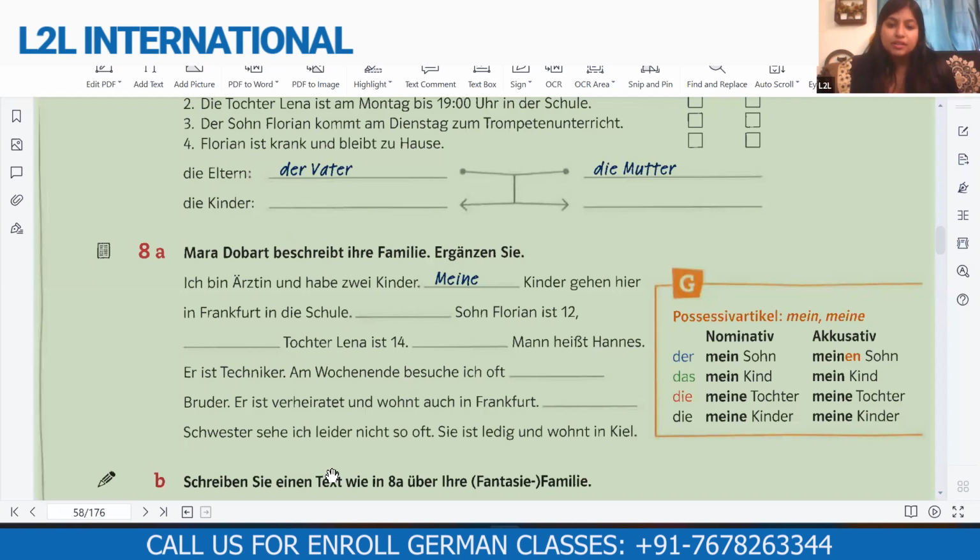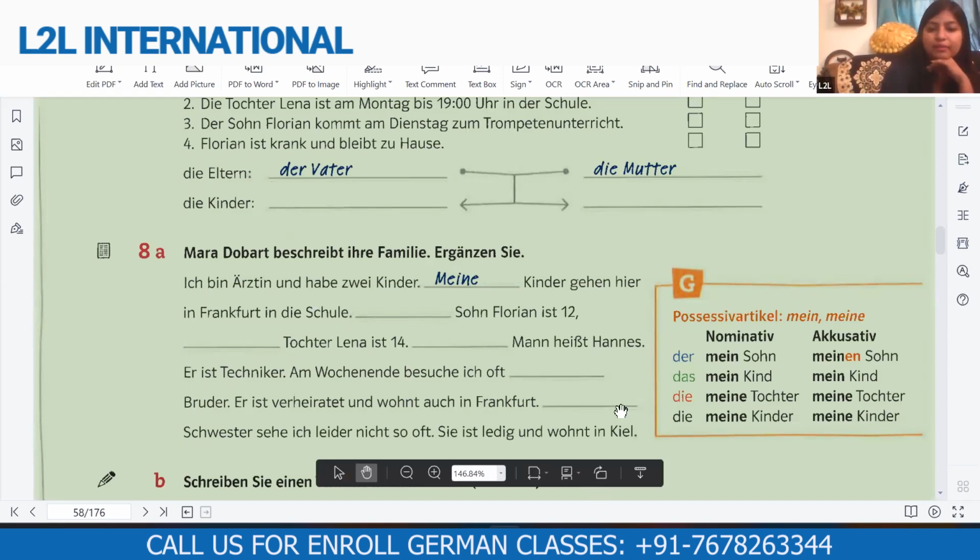Sie ist ledig. She is single und wohnt in Kiel, and she lives in Kiel. Yeah. So here, there are two new words you have got, verheiratet and ledig. Now, what is verheiratet? Verheiratet is married. Many people add this in their introduction as well, whether they are married or ledig. So for example, I would say ich bin ledig. That means I am single. And if you are married, then you would say ich bin verheiratet. Yeah. So Sana can skip this thing right now because she is in school, so nobody is going to ask her. But then Samriddhi and Ashwin, you can add in ich bin verheiratet or ich bin ledig. Okay, so this was the minor thing.